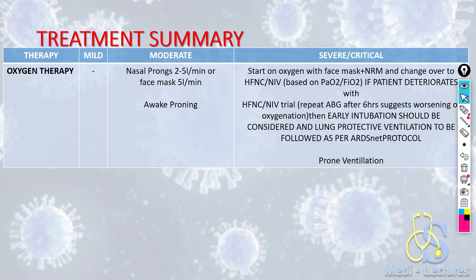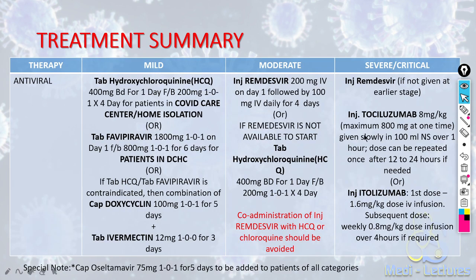Coming to the treatment part, we'll discuss the treatment in all the categories at the same time. So we will discuss for all mild, moderate, severe or critical categories. First, we will see what is the role of antivirals. In mild category, if the patient is admitted in COVID care center or is in home isolation, he or she